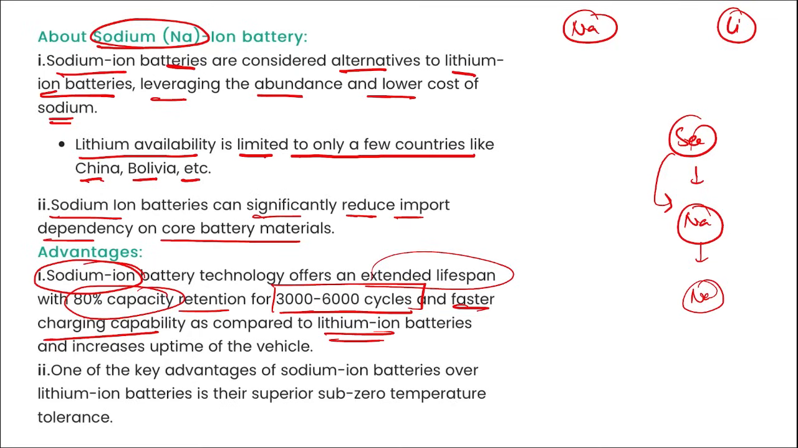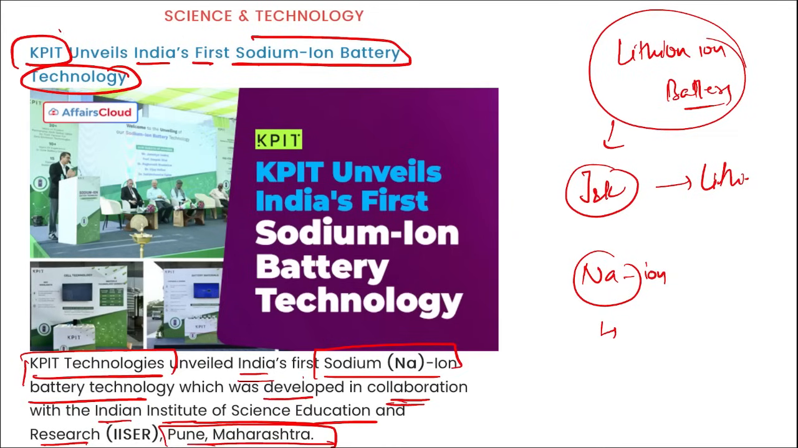We can use that sodium in the generation of these batteries, and with this we can reduce the dependence on lithium, or reduce the monopoly of China in the lithium market globally, because the technology for processing lithium into batteries is only with China. So it is a win-win situation for India also. KPIT have unveiled the first sodium ion battery.